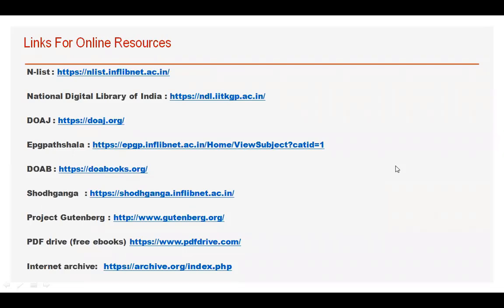Project Gutenberg was basically developed by the US government. It gives you e-books. This is also a free site and you need not have a user ID and password. Then PDF Drive. PDF Drive is another initiative where you get free ebooks. PDF Drive is basically a search engine. What it does is crawl all over the world wide web, and whatever free ebooks are available, it collects those links and provides them on the platform of PDF Drive. But PDF Drive doesn't take responsibility for those books.